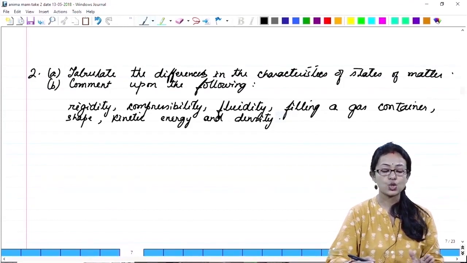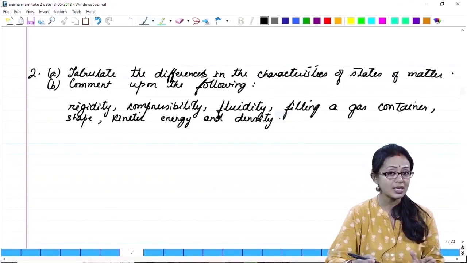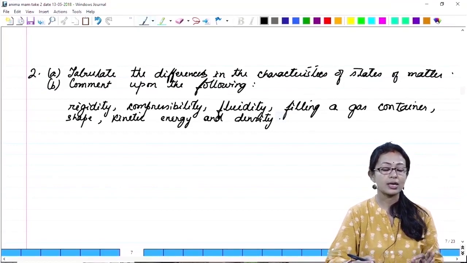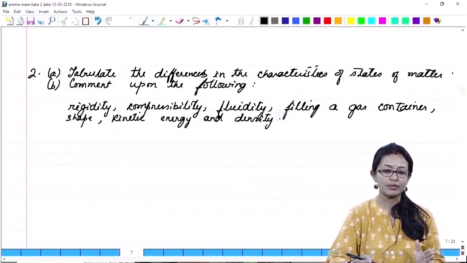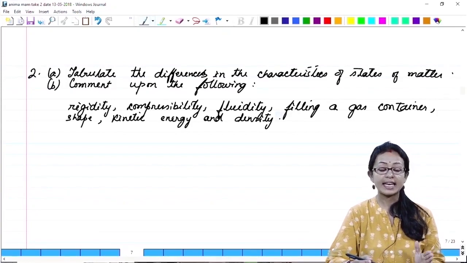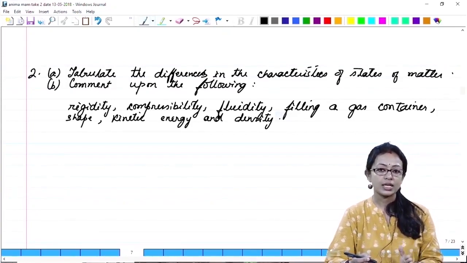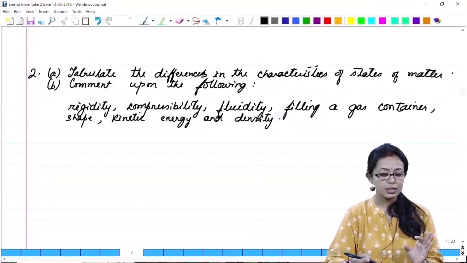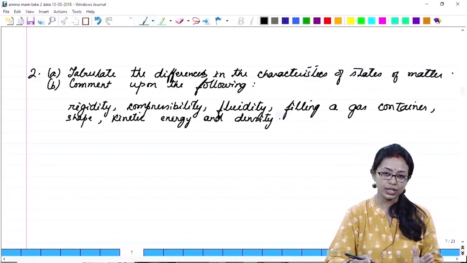Kinetic energy. Solid has less kinetic energy. Why is it? Because the particles are not moving, the energy possessed by the particles due to their motion is very, very less. So, the kinetic energy in case of solid will be very less. In case of liquid, the kinetic energy will be slightly more than that of solid because space is there, particles are able to move, and thus kinetic energy is present.